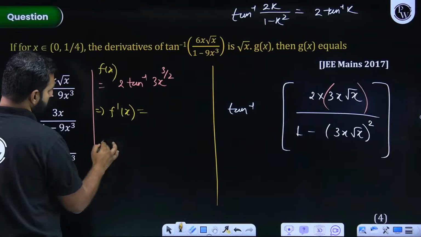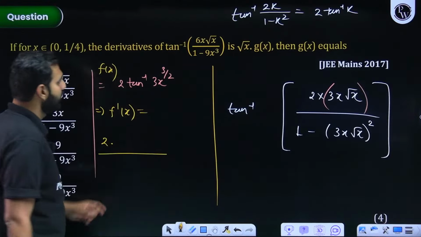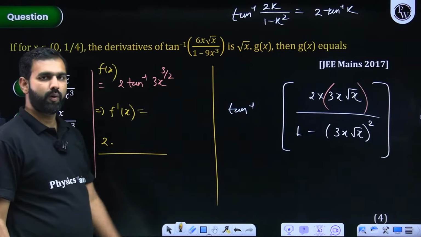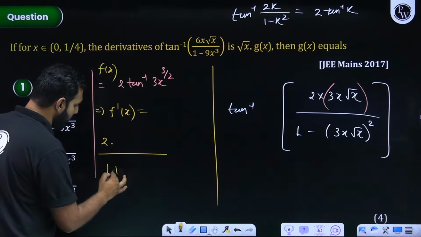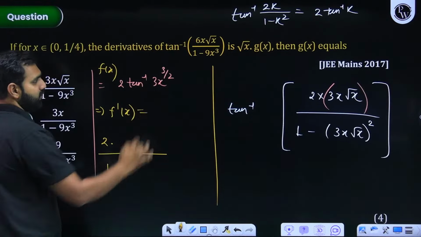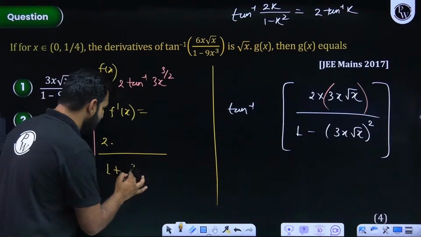So it is going to be 2 times tan inverse. Tan inverse of x derivative is 1 upon 1 plus x square. So it is 1 upon 1 plus x square, with square of 3x to the power 3 by 2. That is what? 9x cube.